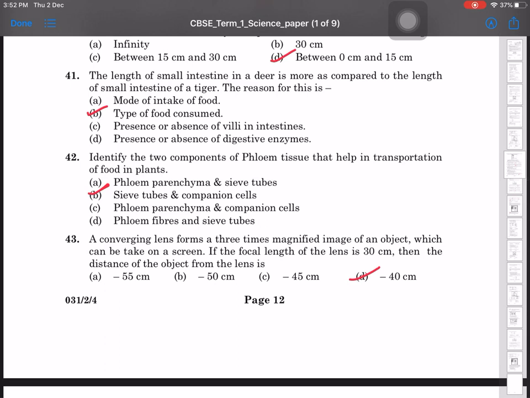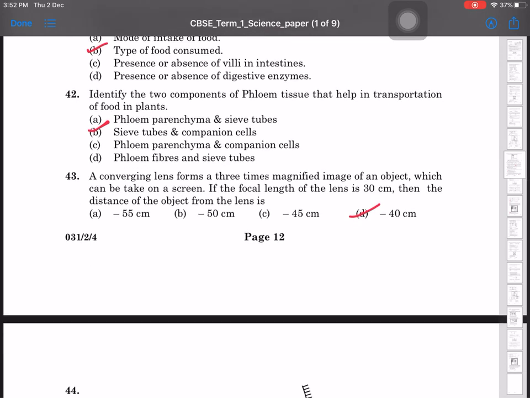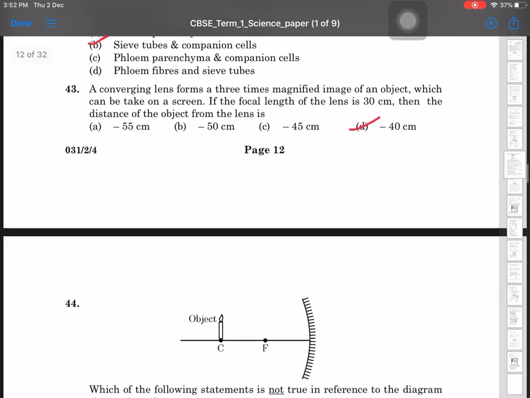Identify the two components of phloem tissue that help in transportation of food in plants. Sieve tubes and companion cells. A converging lens forms a 3 times magnified image of an object which can be taken on a screen. If the focal length of the lens is 30, then the distance... It is D option, -40.